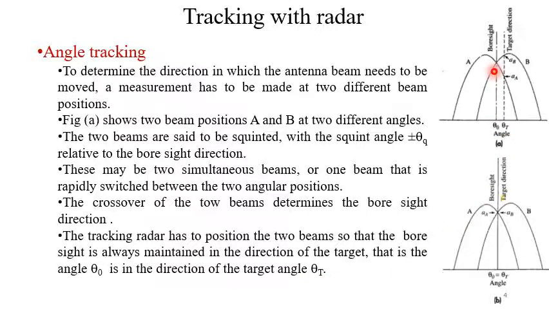That means if the target has a direction of say theta t with respect to the bore side, a feedback mechanism will work and it will minimize this theta t. Minimize means it will make this theta t 0. So theta t will be equal to theta 0, exactly the same as the bore side. So this is the objective of this tracking radar.